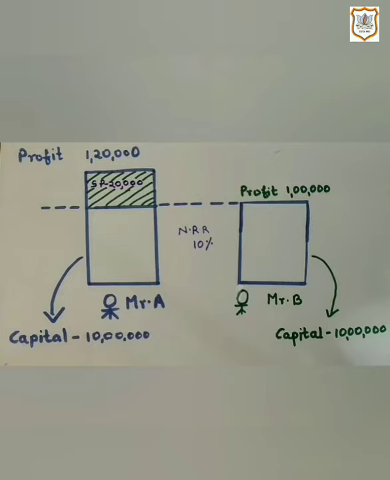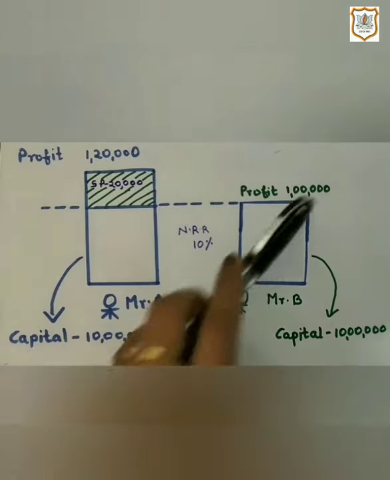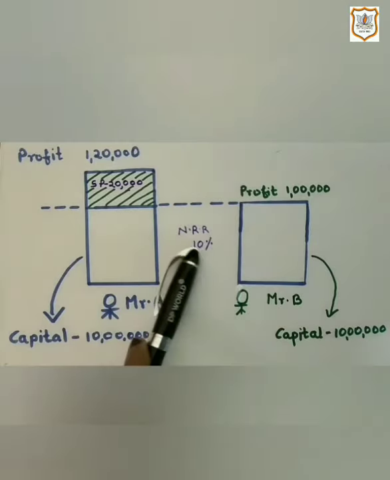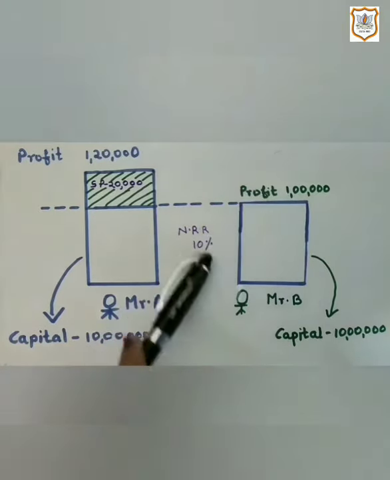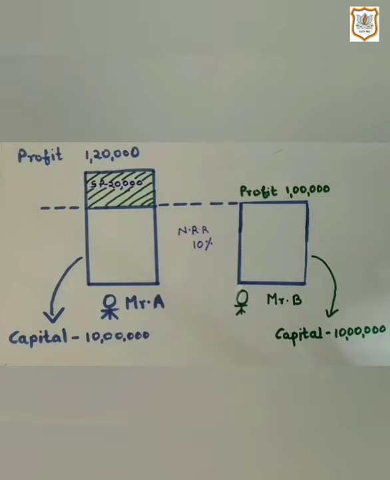Fine. But Mr. B is a new player in the market, so he has earned a profit of rupees 1 lakh as the normal rate of return is 10%. So in the first year, he has made a profit of rupees 1 lakh, 10% of 10 lakh. That is 1 lakh as per normal rate of return. This is what has happened. But Mr. A is earning 1,20,000. He is earning more than the normal profit.